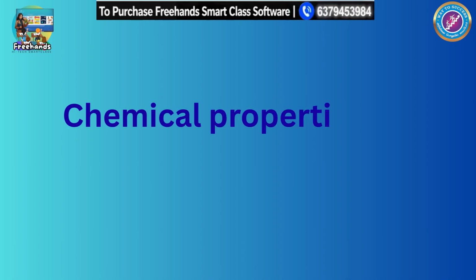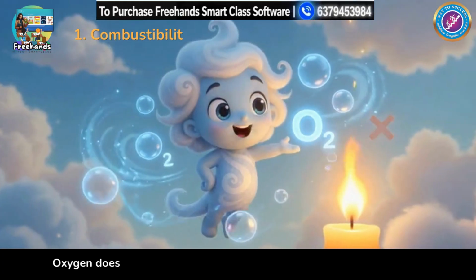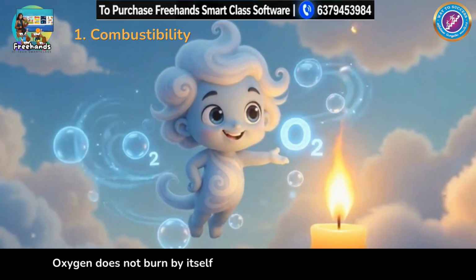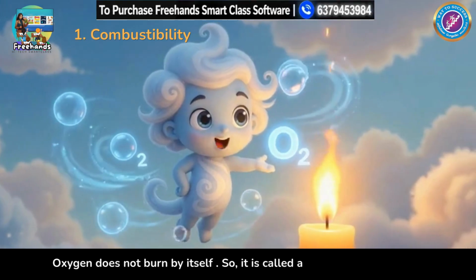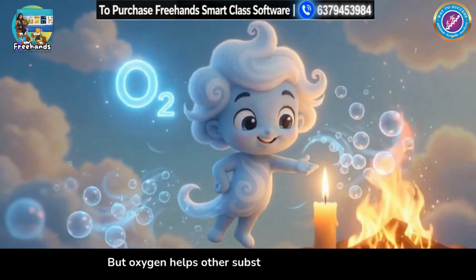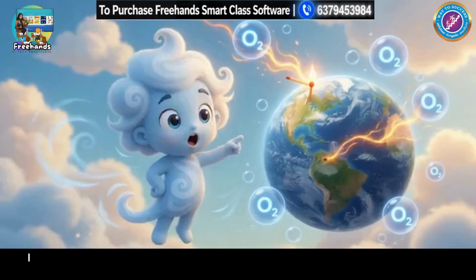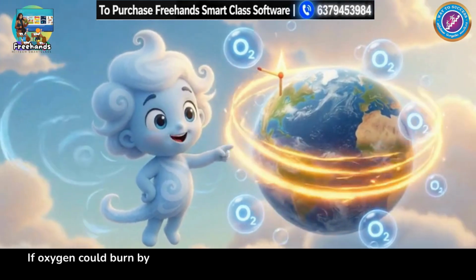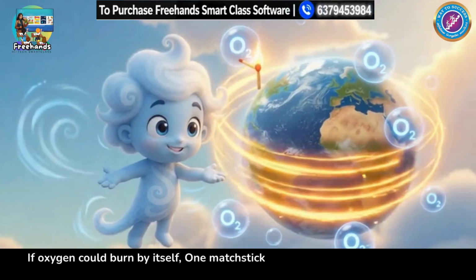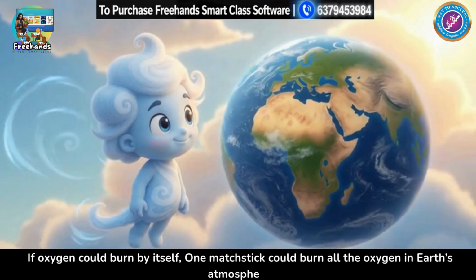Chemical properties of oxygen. 1. Combustibility. Oxygen does not burn by itself, so it is called a non-combustible gas. But oxygen helps other substances burn easily. Do you know? If oxygen could burn by itself, one matchstick could burn all the oxygen in Earth's atmosphere.